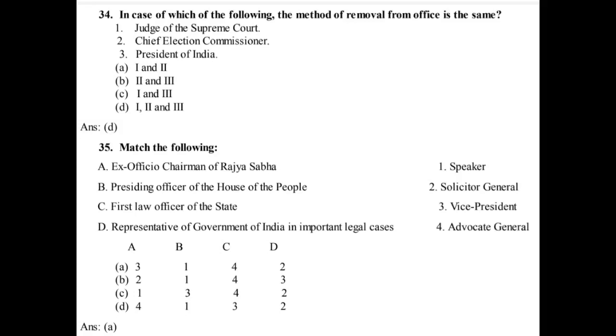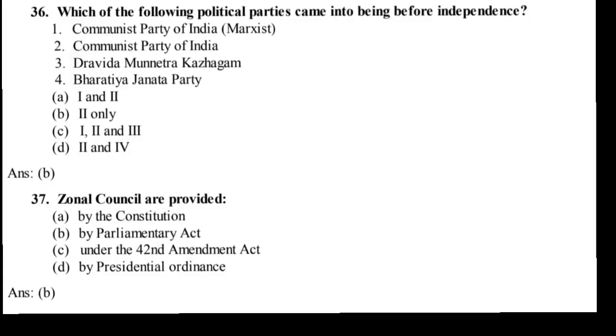Options: A. 3 2 2 3 2; B. 4 4; C. 4 3 3 1; D. 1 4. Ans. A. 36. Which of the following political parties came into being before independence?